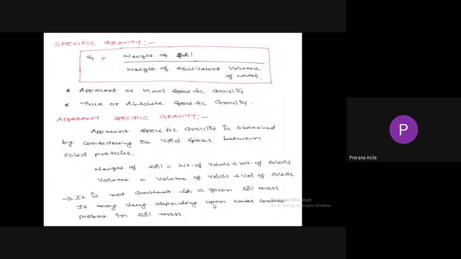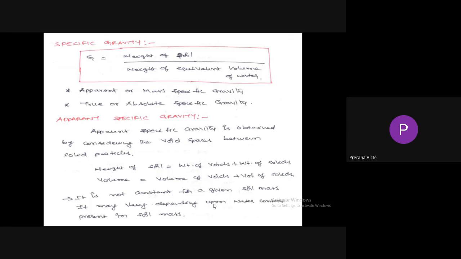Saturated unit weight, partially saturated unit weight, and submerged unit weight may change depending upon the water content. Next parameter is specific gravity. The specific gravity is the ratio of weight of soil to the weight of equivalent volume of water. So weight of soil divided by weight of equivalent volume of water.